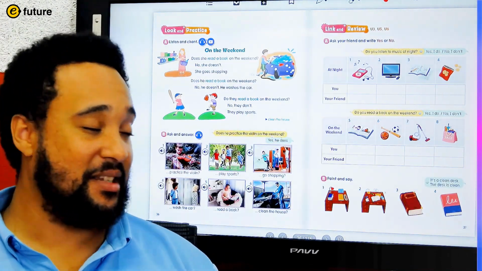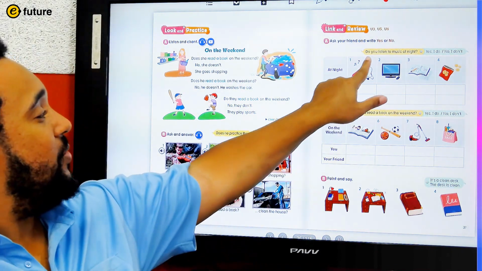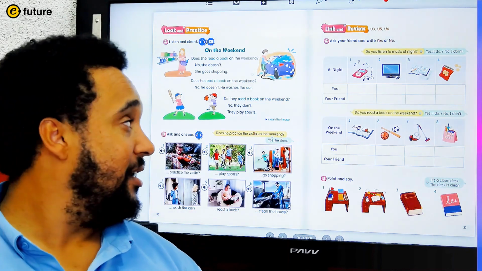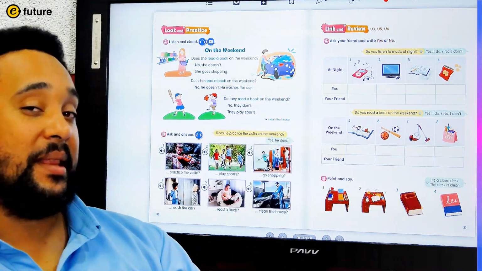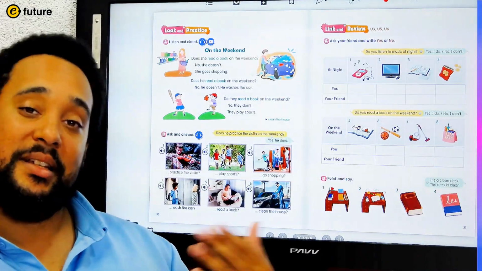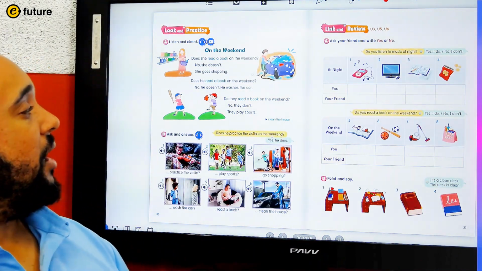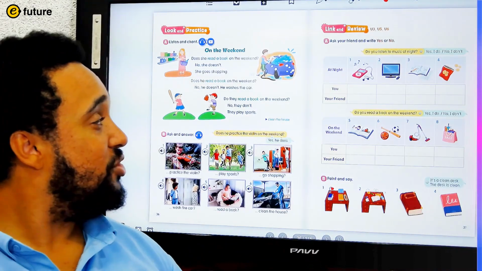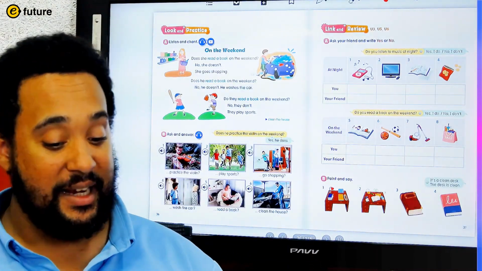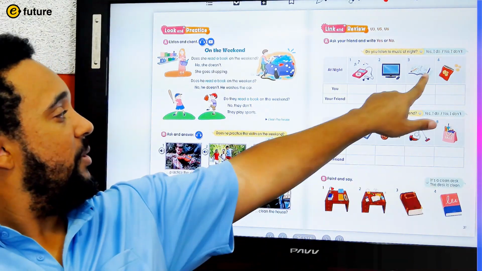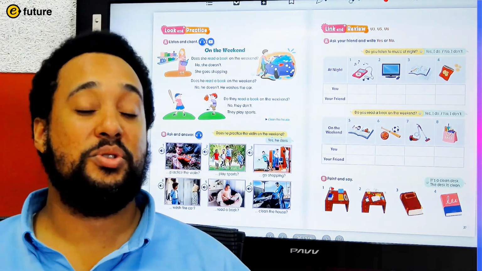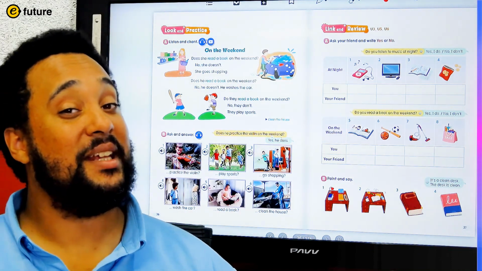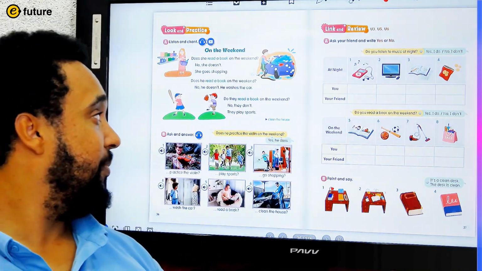Listening to music. Very good. We can ask the question, do you listen to music at night? You'll ask your friend this and write down their response, yes or no. Same thing. What about here? It's watch TV. Do you watch TV at night? What about this one? Do you do homework at night? And do you eat snacks at night?